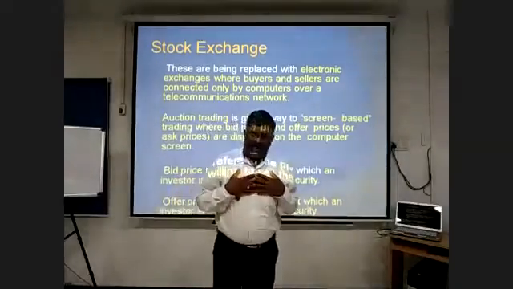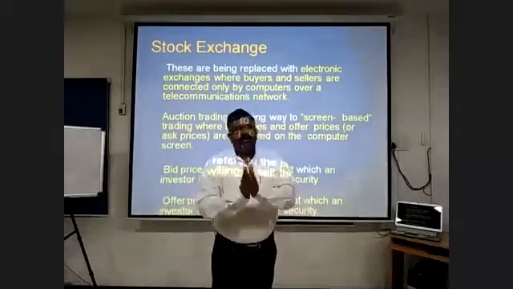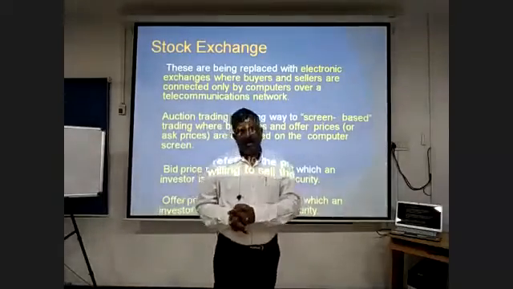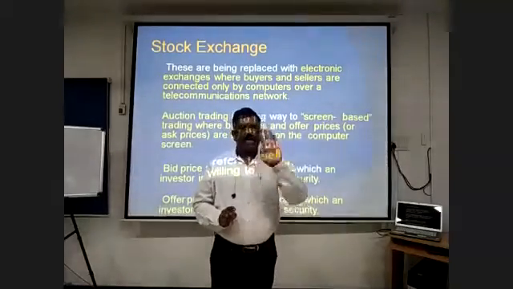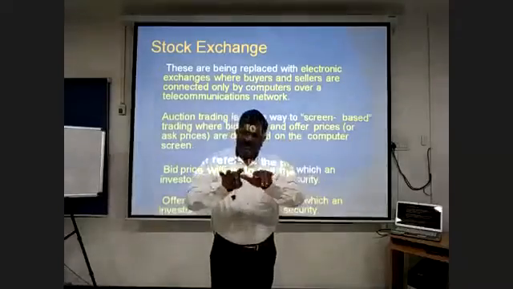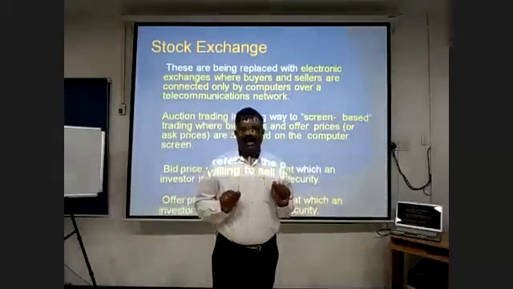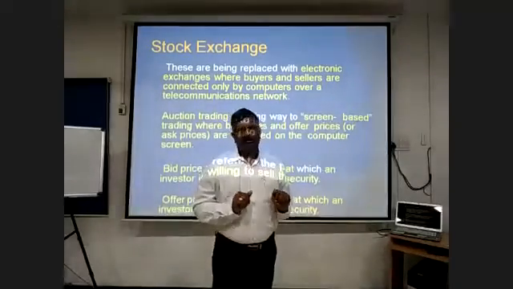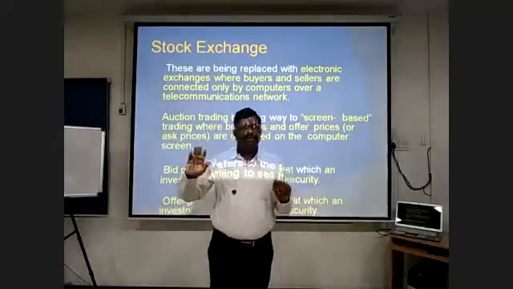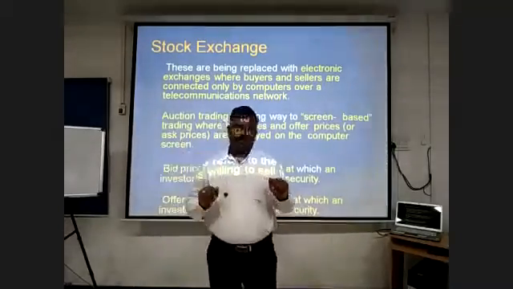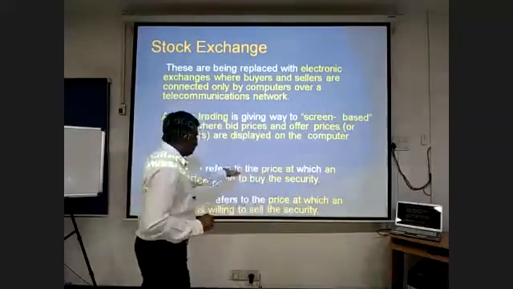I am willing to buy the share at 1,450 rupees, so I quote the price I want to buy at 1,450 and immediately bid. Then somebody will say that I am ready to sell the shares at 1,500 rupees. So that is called an offer price.